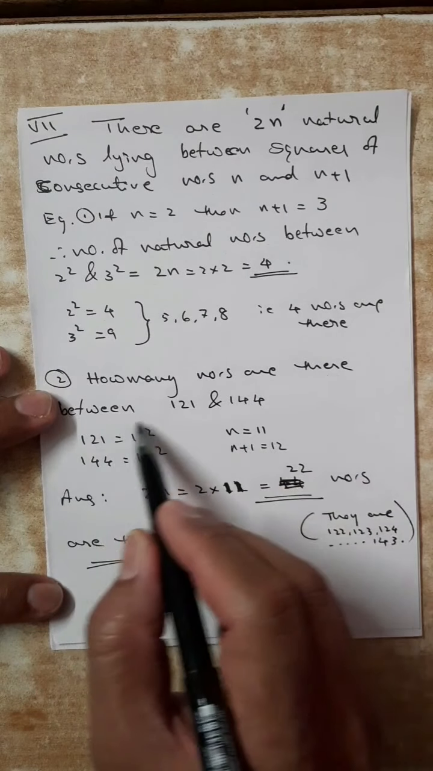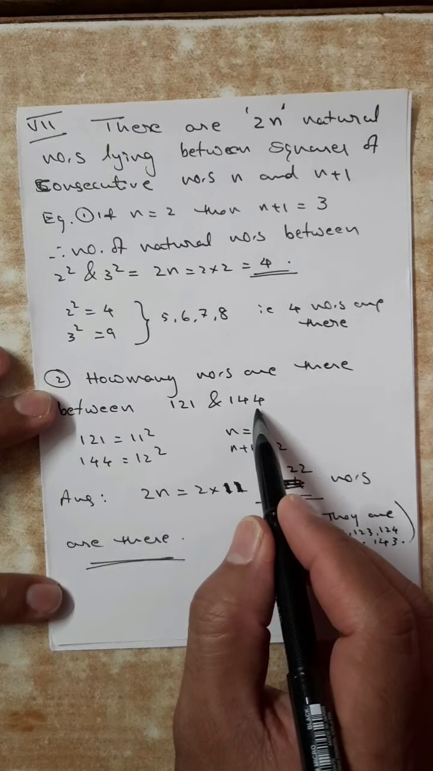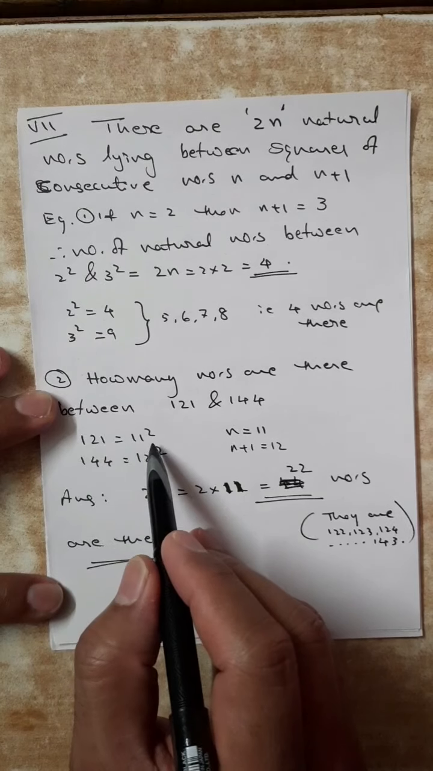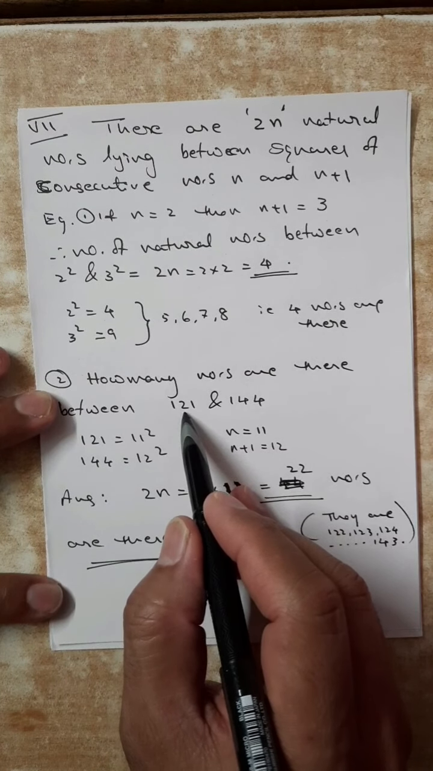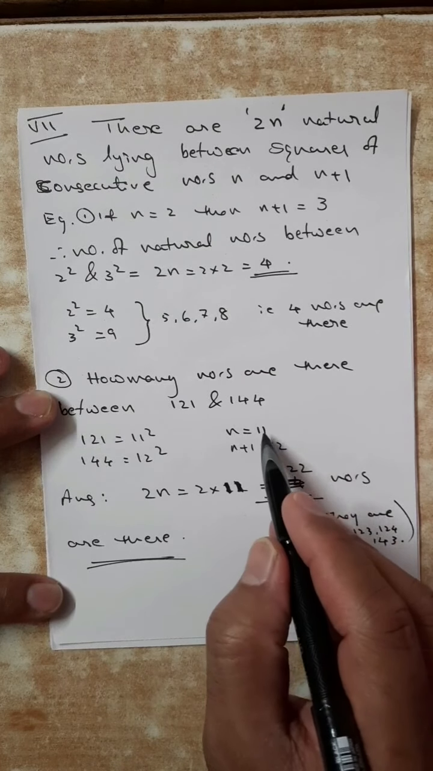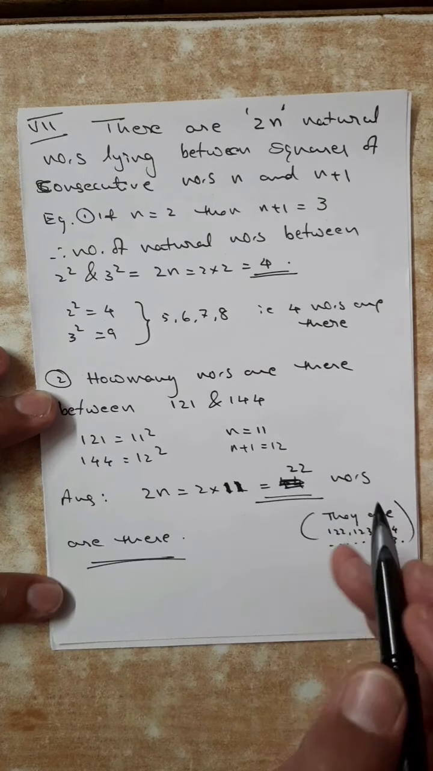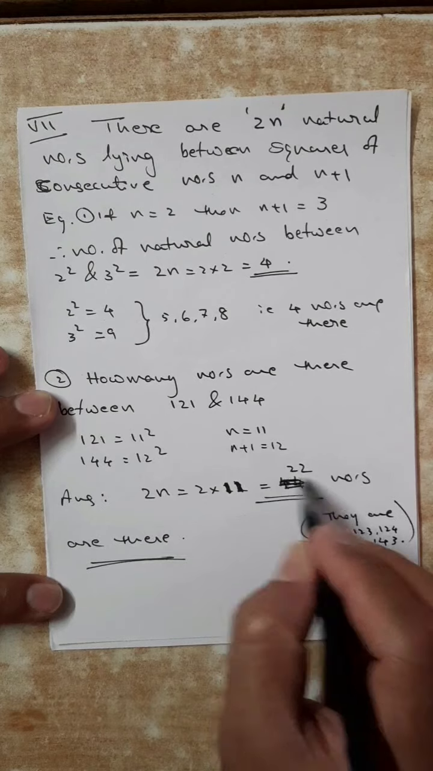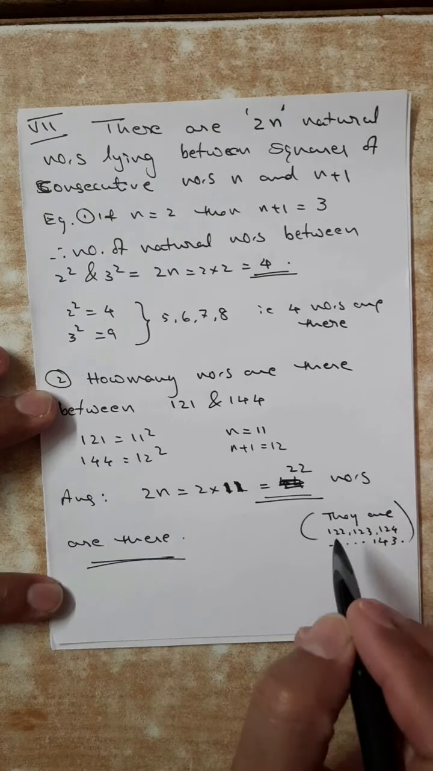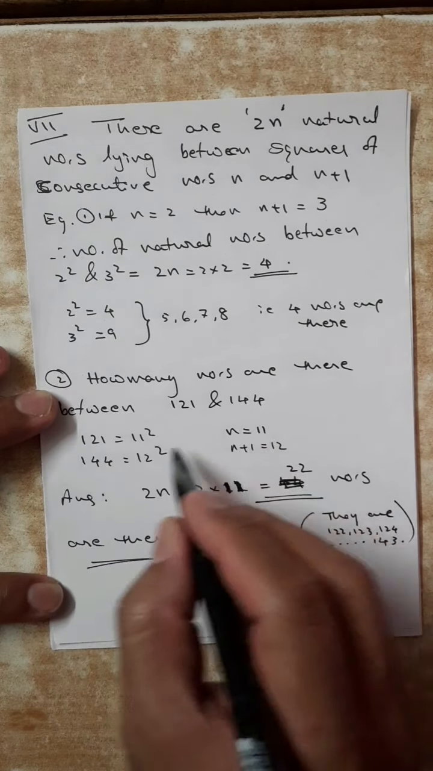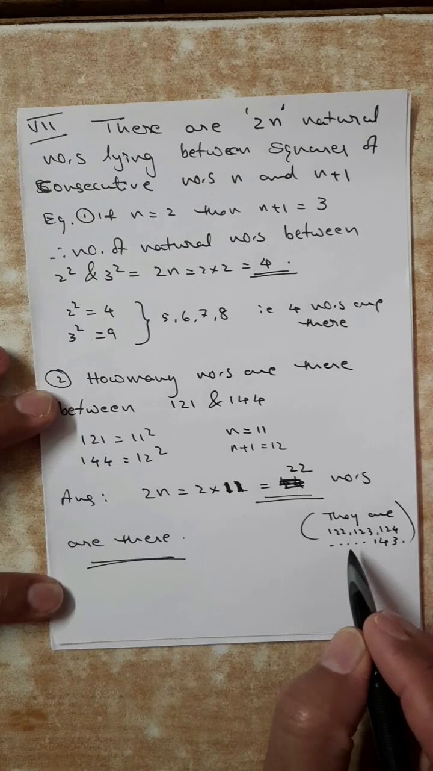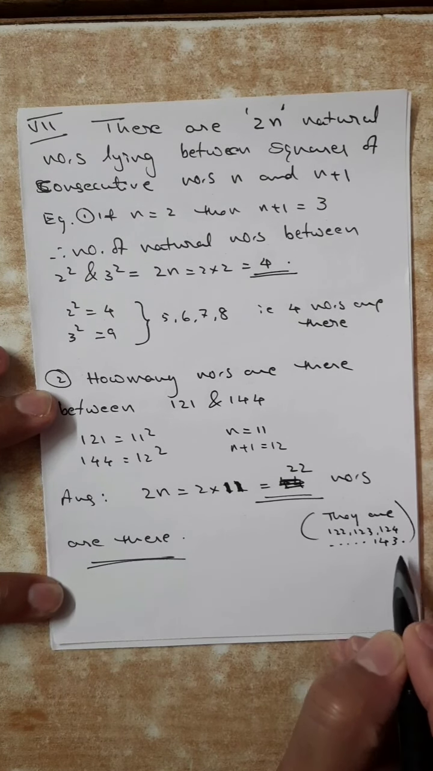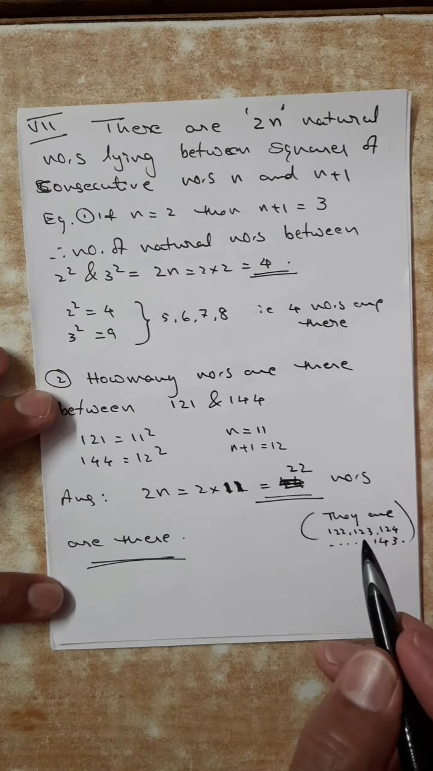How many numbers are there between 121 and 144? 121 means 11 square, 144 means 12 square. That means n is 11, n plus 1 is 12. So 2 into 11, 22 numbers will be there. Check: after 121 come 122, 123, 124, 125, 126, 127, 128, like that we can count. There will be 22 numbers.